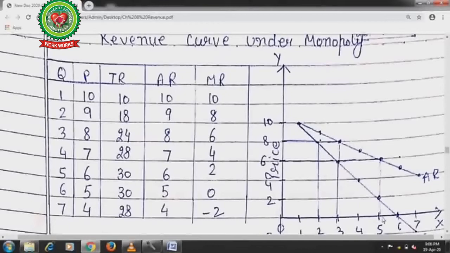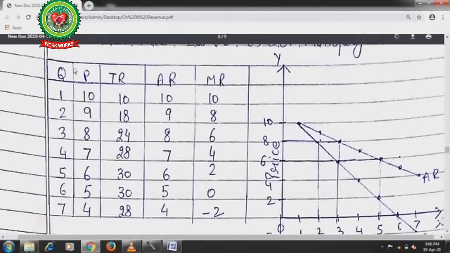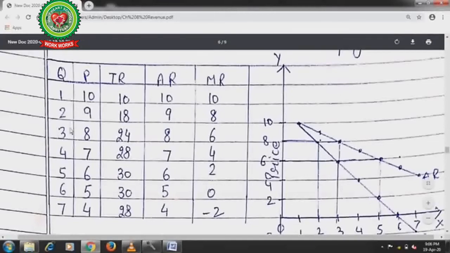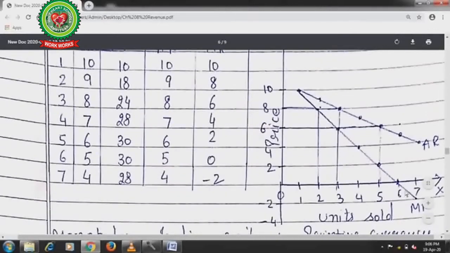In this way also the monopolist can increase his profit. As you see, quantity increased, prices decreased. Total revenue also increased, but up to a certain point. When we reach the 6th point, marginal revenue becomes 0, and average revenue can never be 0.